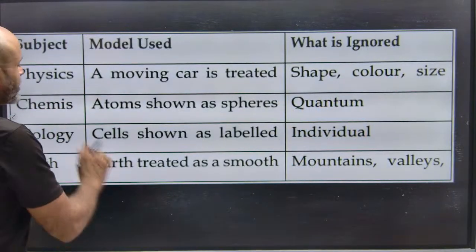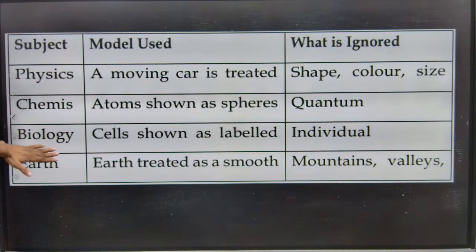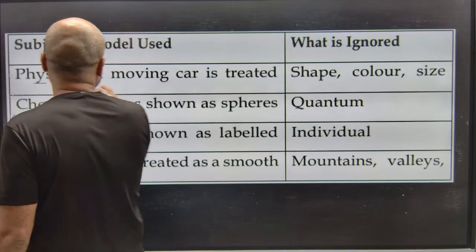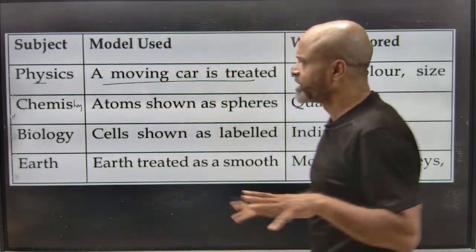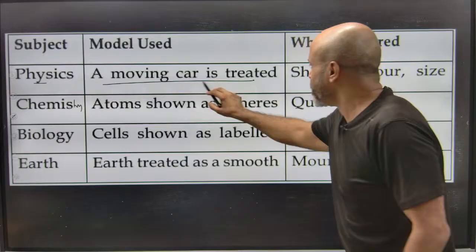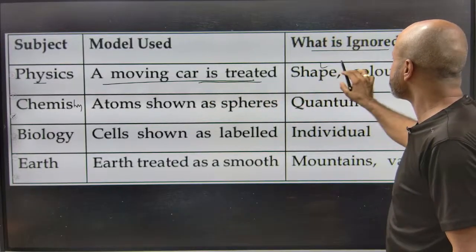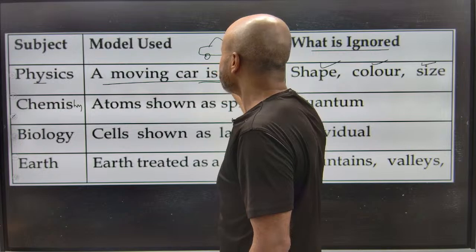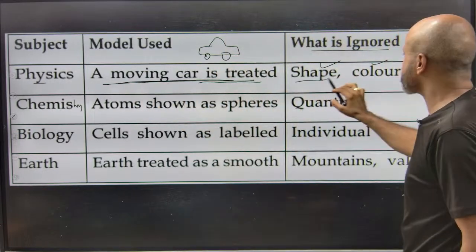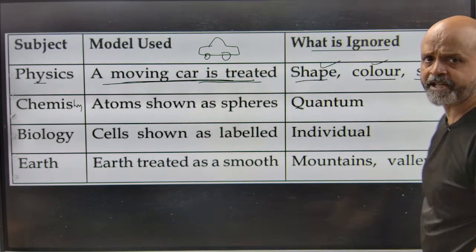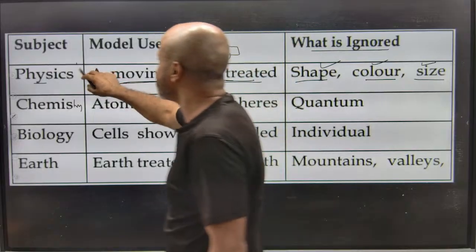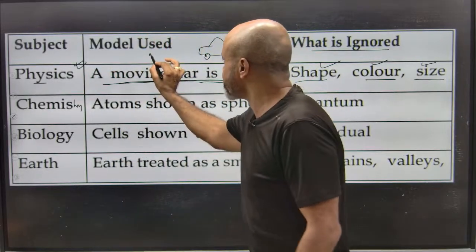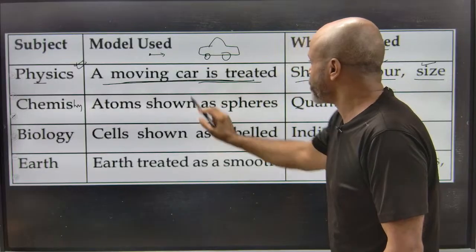So let's say we have three major dimensions of science. One is physics, a moving car. So let's say we are talking about a moving car. When we are talking about a moving car, we are ignoring its shape, its color, and its size when we are studying this in physics. So this moving car can be represented by just a dot. It's a moving body.